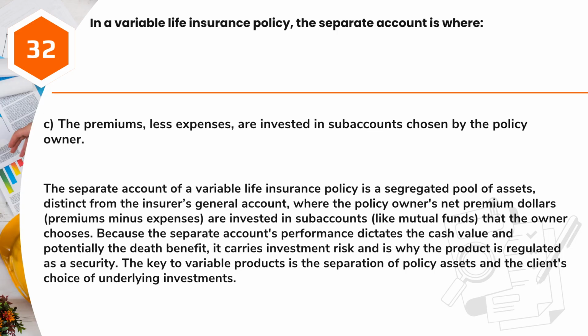The separate account of a variable life insurance policy is a segregated pool of assets, distinct from the insurer's general account, where the policy owner's net premium dollars, premiums minus expenses, are invested in sub-accounts, like mutual funds, that the owner chooses. Because the separate account's performance dictates the cash value and potentially the death benefit, it carries investment risk and is why the product is regulated as a security. The key to variable products is the separation of policy assets and the client's choice of underlying investments.